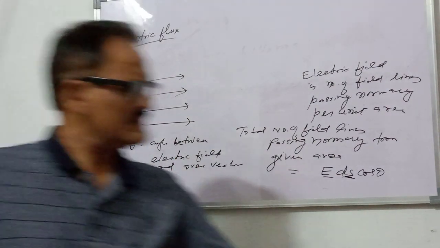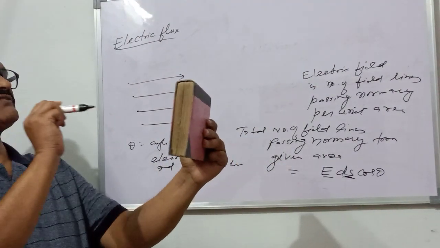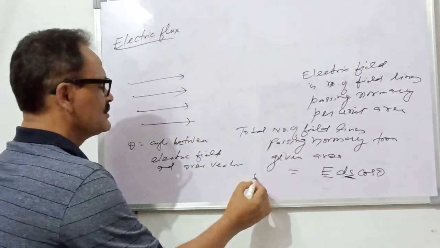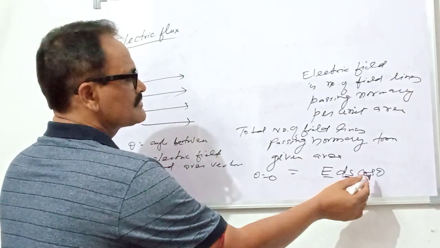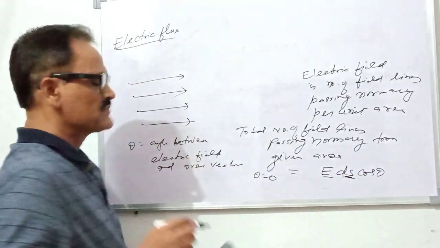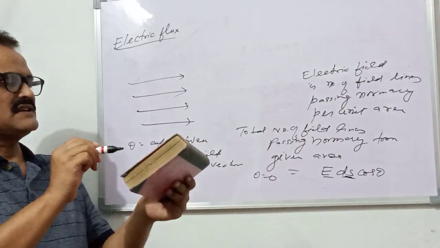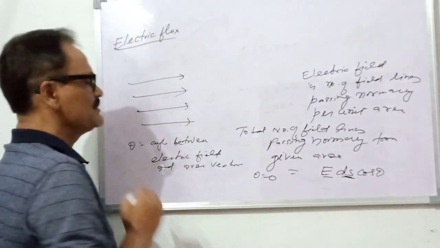Again, let's take the same example: the electric field is this and the area vector is this. So the angle theta is 0 in this case, and cos theta for theta equal to 0 is maximum, 1. So the flux will be maximum, and as theta increases, the value of cos theta will decrease. For theta equal to 90, cos 90 is 0, so flux will be 0.